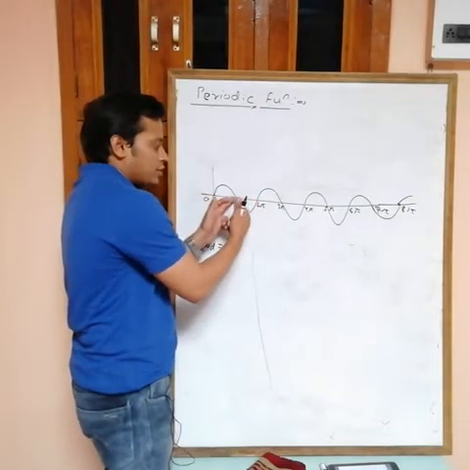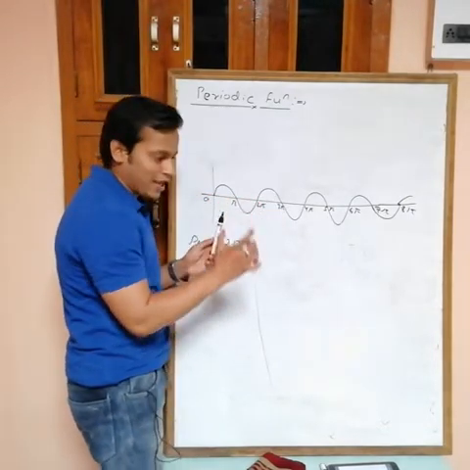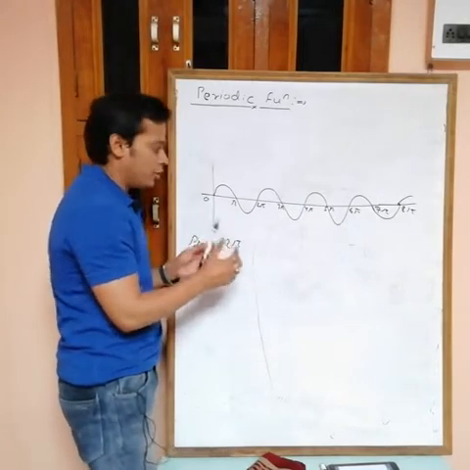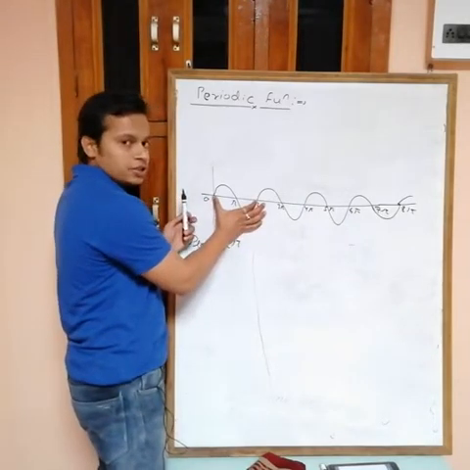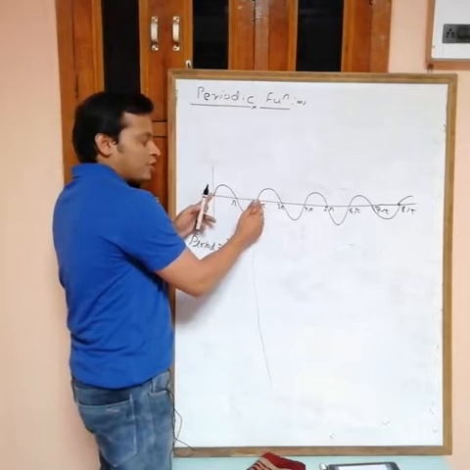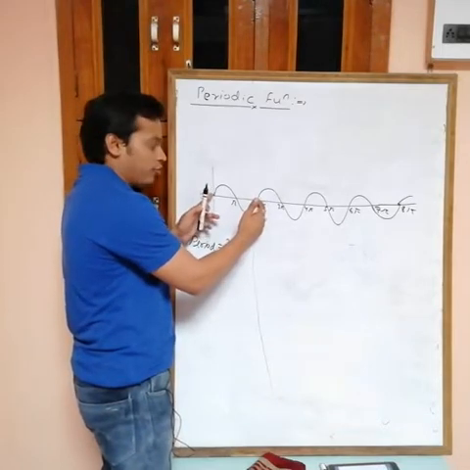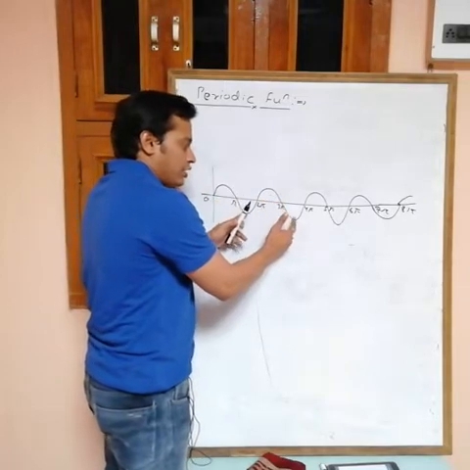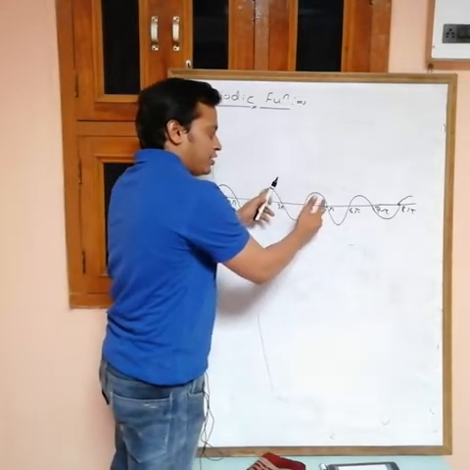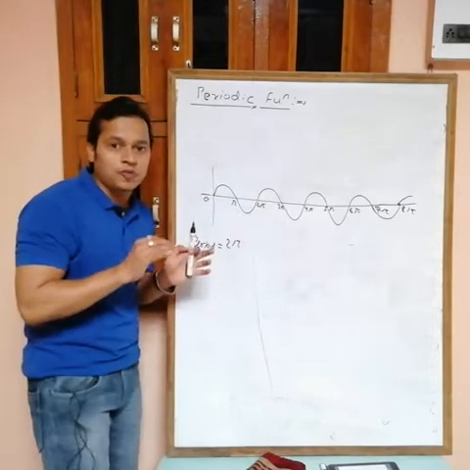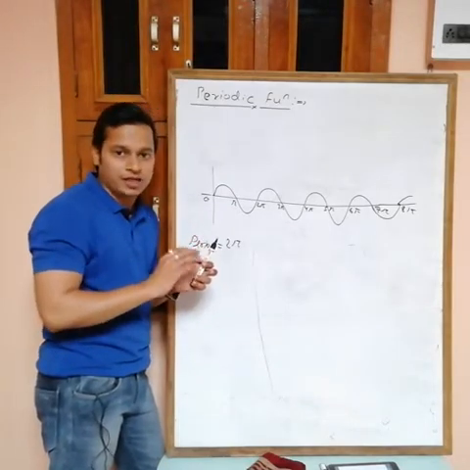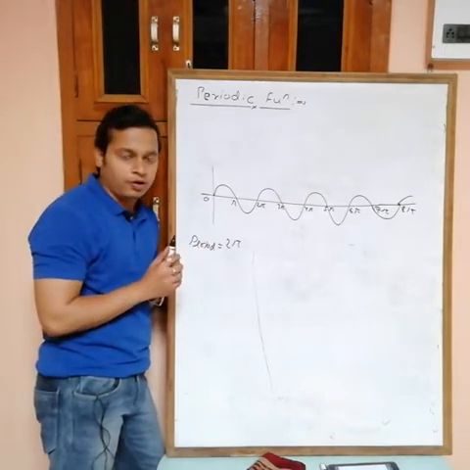You can also consider from pi to 3 pi, doesn't matter, take any 2 pi interval, to check whether 2 pi is the period or not. So I am taking this one. This length is 2 pi. Now see, after this one we have every value repeated or not. See, same values, again same, after that again same. So after 2 pi every value repeats itself, so 2 pi is the period of this function.